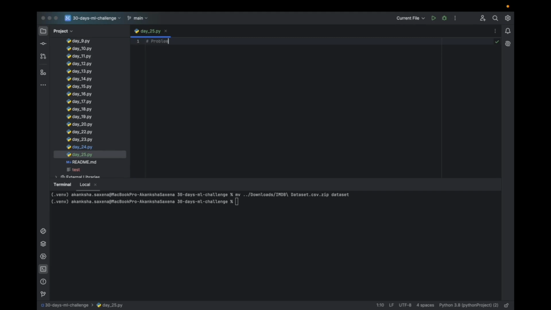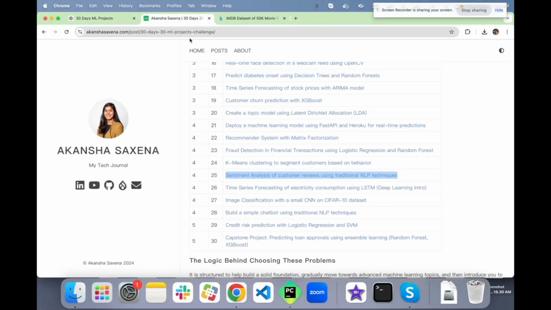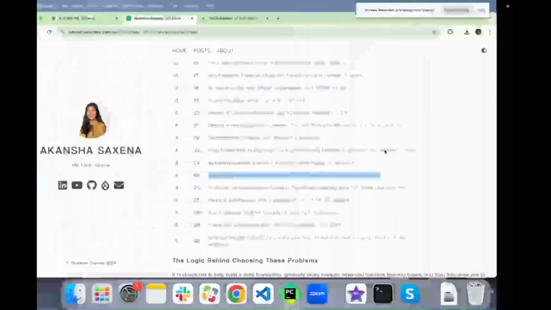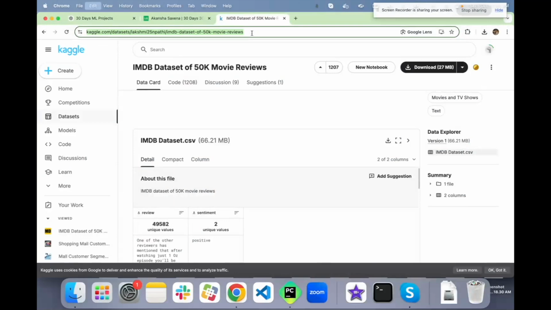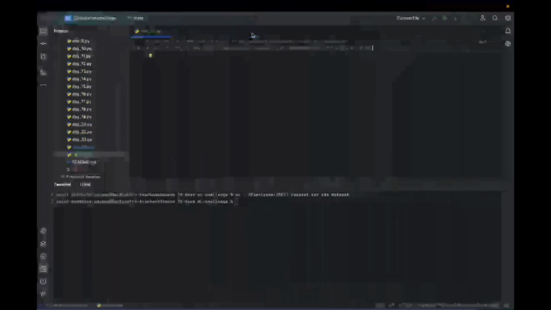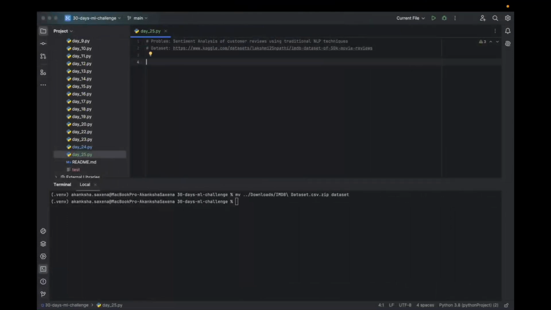Specify what the problem is about. The problem is about sentiment analysis of customer reviews using traditional NLP techniques. Next, we need to specify what data set we are using. The data set for this problem is the IMDb data set of 50,000 movie reviews. Now we'll load the data.